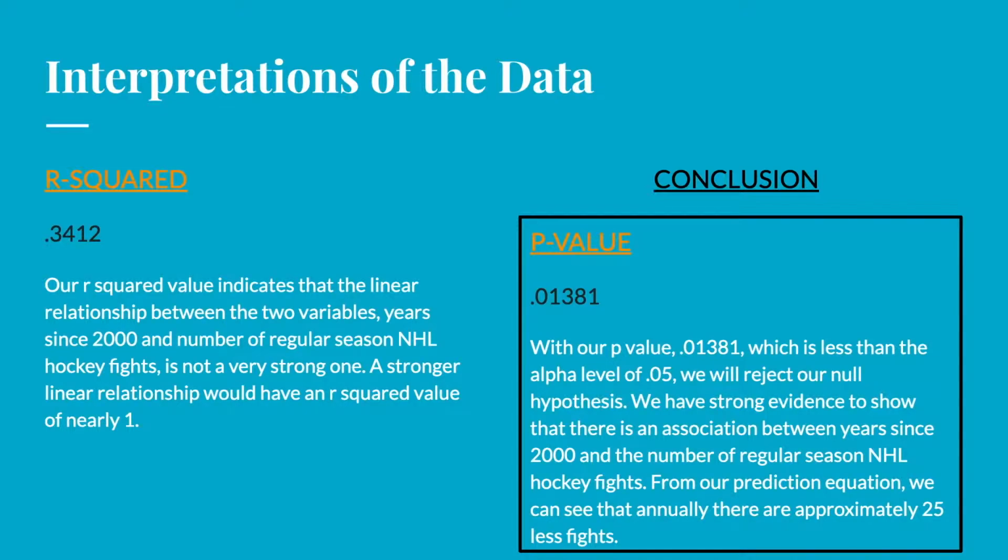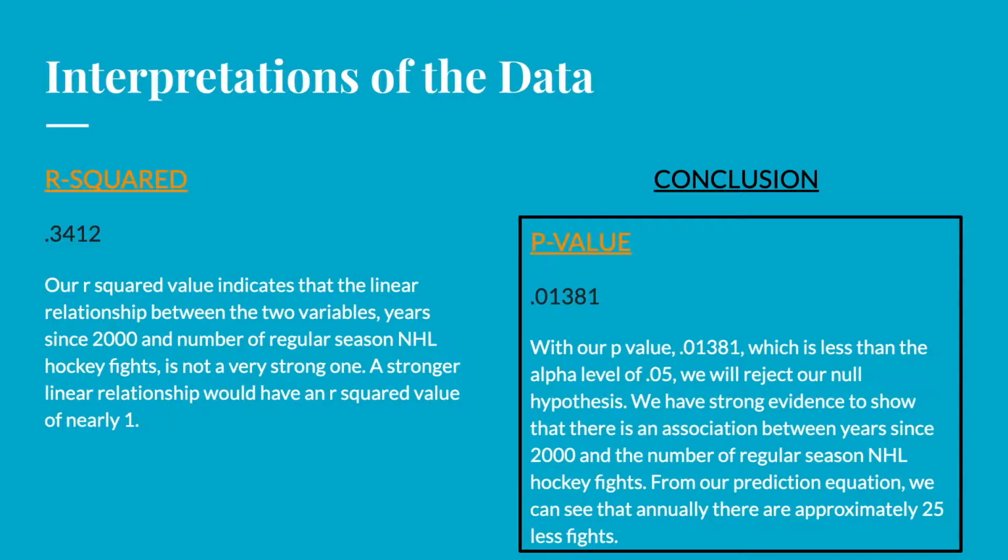So, the interpretations of our data. For our r-squared value, which was 0.3412, this r-squared value indicates that the linear relationship between the two variables, year since 2000 and number of regular season NHL hockey fights, is not a very strong one. A stronger linear relationship would have an r-squared value of nearly 1.